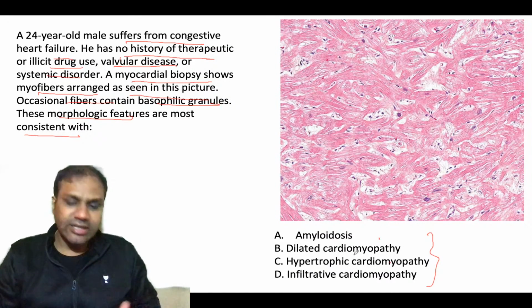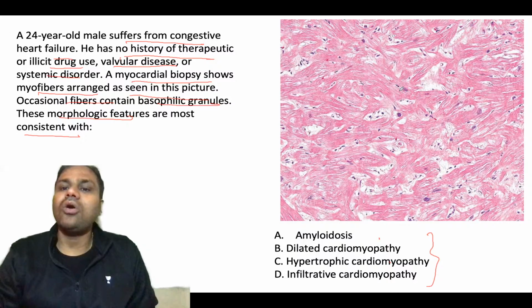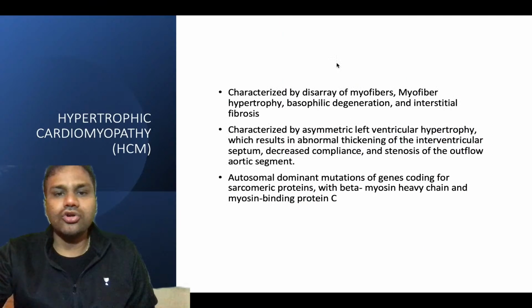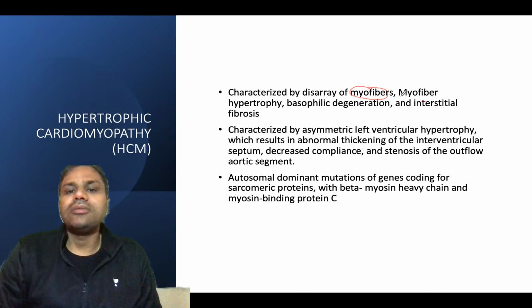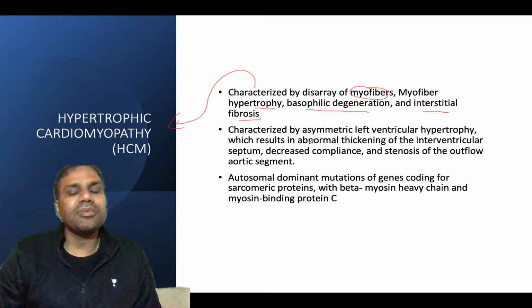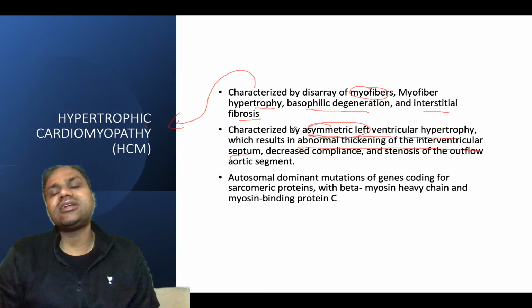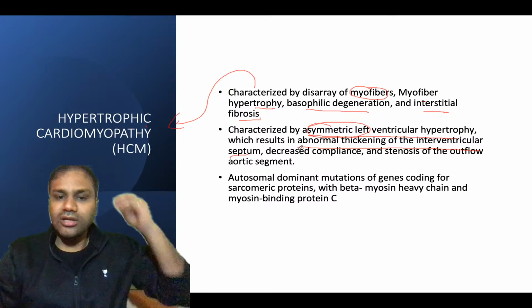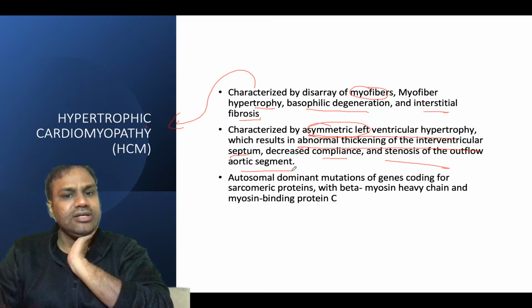So here the muscle fibers, one is undergoing basophilic granulation हो रहा है, और another they have undergone hypertrophy. Okay, so this will be hypertrophic cardiomyopathy. Disarray of myofibrils, myofibril hypertrophy, basophilic degeneration, and interstitial fibrosis are characteristic of hypertrophic cardiomyopathy. It is characterized by asymmetric left ventricular hypertrophy, that you need to remember, with abnormal thickening of the interventricular septum, decreased compliance, and stenosis of the aortic outflow segment.